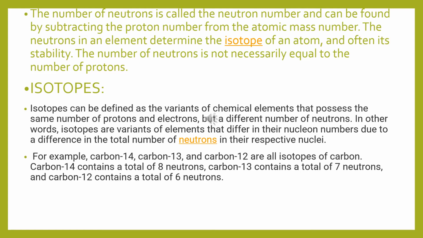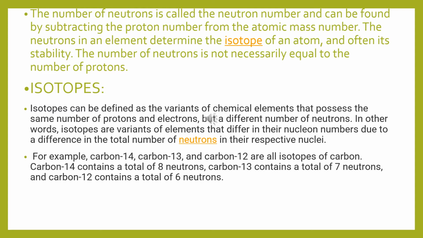The number of neutrons is called the neutron number, and it can be found by subtracting the proton number from the atomic mass number. The number of neutrons in an element determines the isotope of an atom and often its stability. The number of neutrons is not necessarily equal to the number of protons.